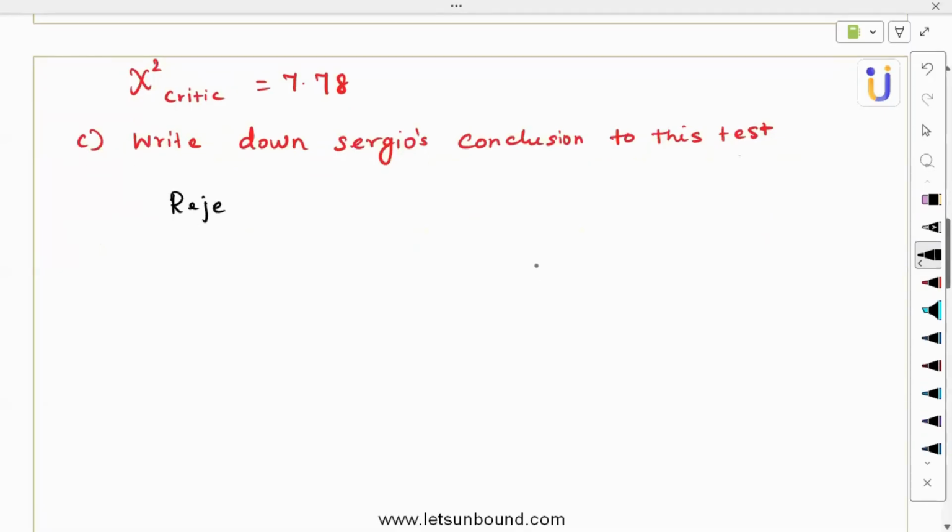This is the rule we have: reject the hypothesis if the calculated chi-square value is greater than or equal to the chi-square critical value. Let's compare. The calculated value is 2.27, and if it is greater than or equal to 7.78, I will reject. But actually it is less than, so it is accepted.